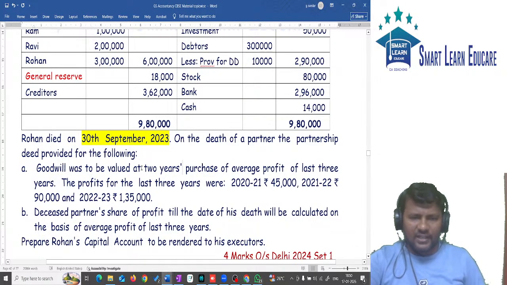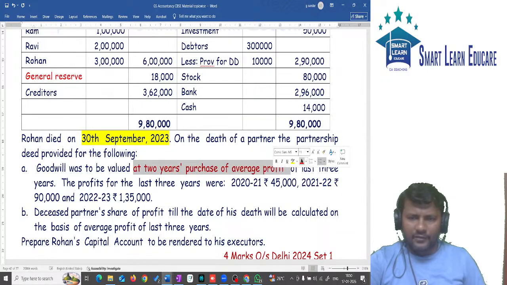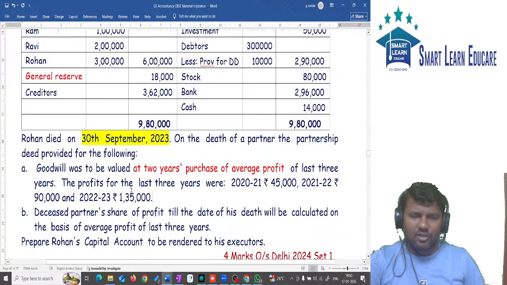Now goodwill is valued at 2 years purchase of average profit. Goodwill is to be calculated based on average profit. The last 3 years' profit is given: 45,000, 90,000 as well as 1,35,000. So based on that you should calculate goodwill.